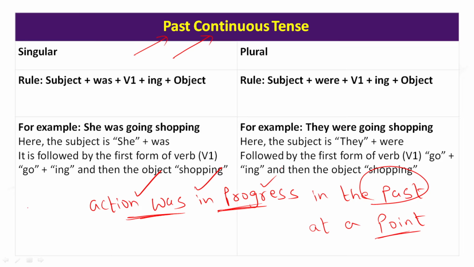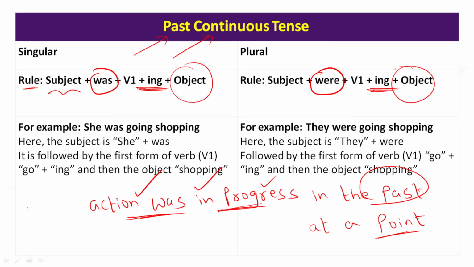Now, whenever we talk about past continuous like this, understand the grammar properly. Subject follows was or were. You see, it all depends. Sometimes we use the subject was, sometimes we use the subject were. So, subject plus was or were. Now, whenever was or were comes, the verb should naturally be in the ing form, followed by the object. I hope the point is clear. So, we use this tense called past continuous when we talk about subject followed by was or were, and the verb is in the ing form.